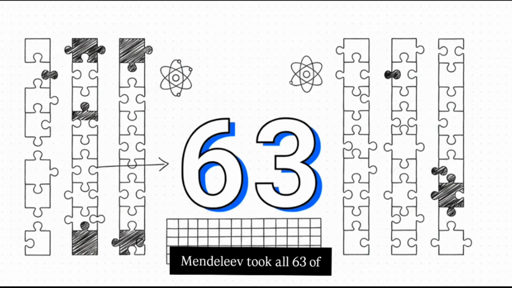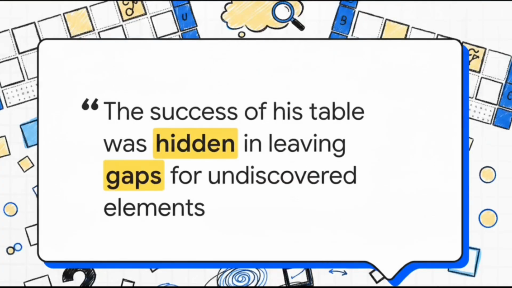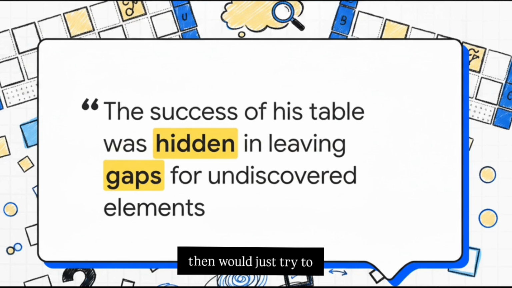Mendeleev took all 63 of these puzzle pieces and systematically arranged them by increasing atomic mass, carefully aligning those with similar properties into vertical columns. Now, what's really interesting about this is the sheer audacity of Mendeleev's genius. Most scientists back then would just try to force those 63 known pieces to fit together, even if the picture ended up looking a little warped.